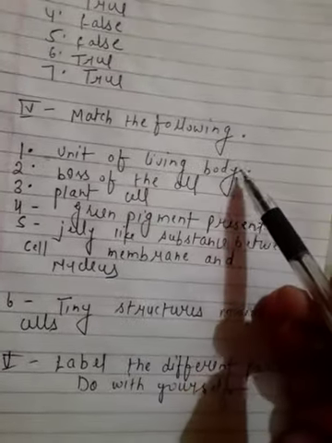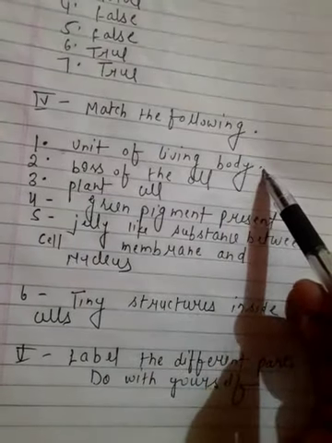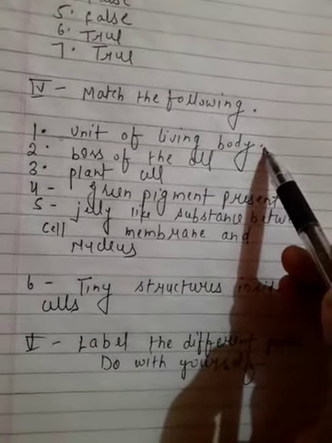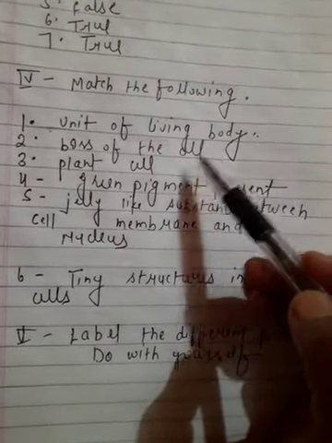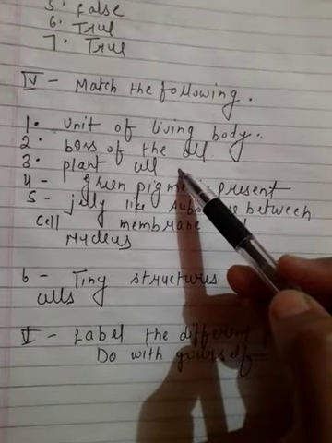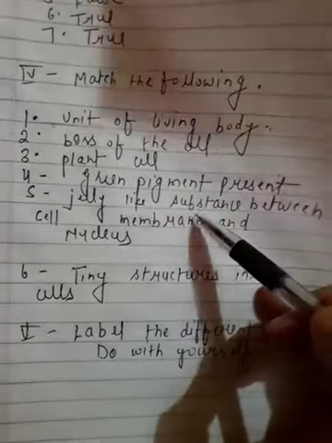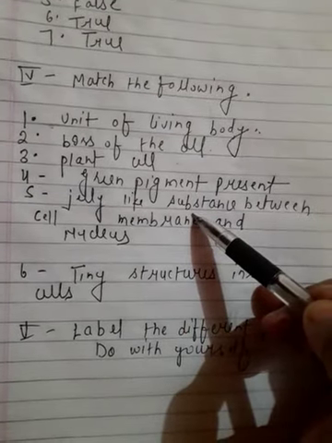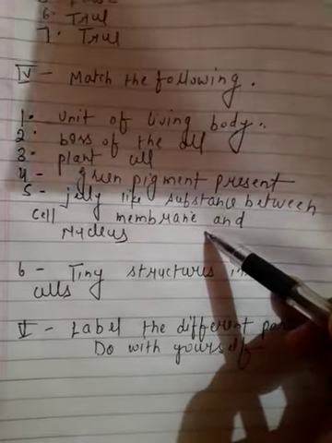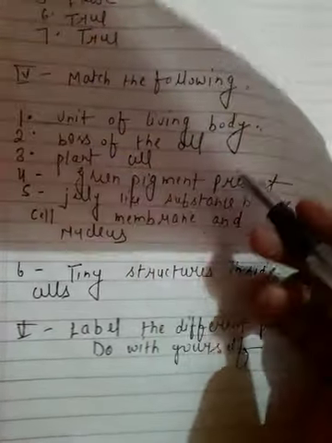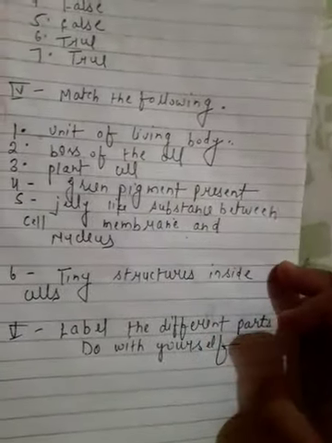And match the following, again you can see. Cell, unit of living body. Nucleus, boss of the cell. Cell wall, plant cell. Chloroplast, green pigment present. Cytoplasm, jelly like substance between cell membrane and nucleus. Organelles, tiny structures inside cell. And fifth one, label the different parts.